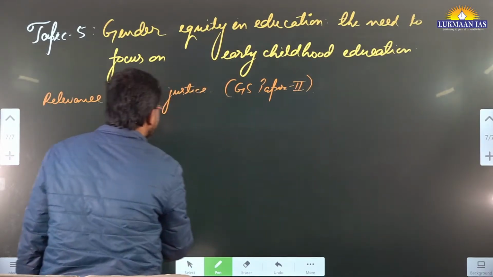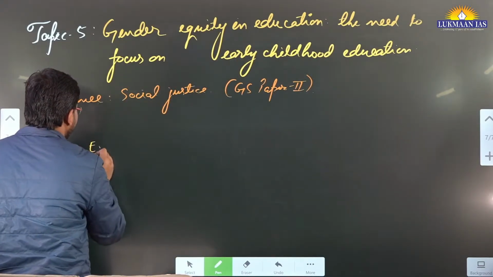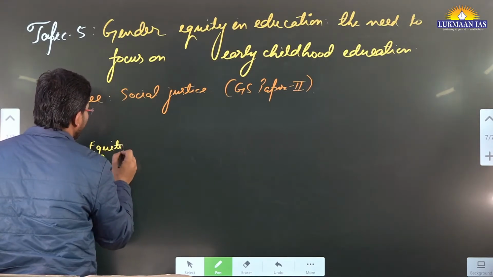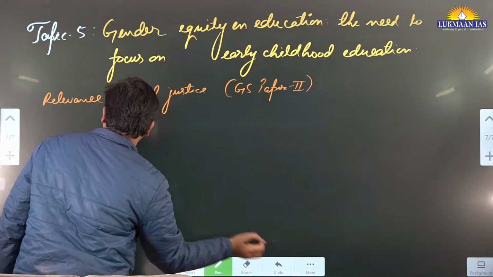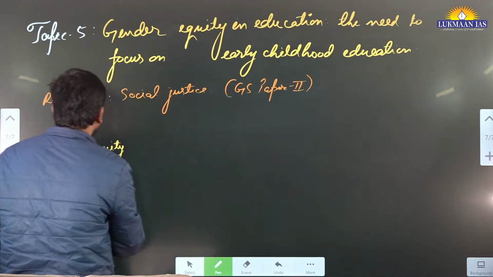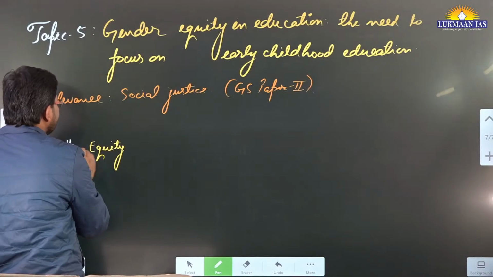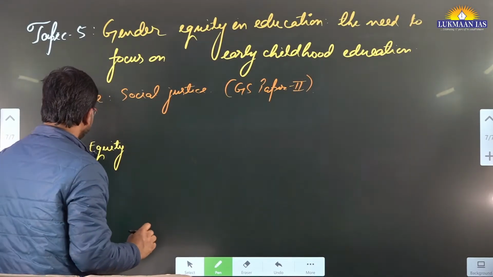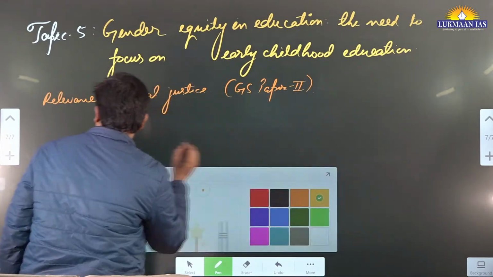So let us understand the concept of equity. What do we mean by equity? And here especially they are talking about gender equity.